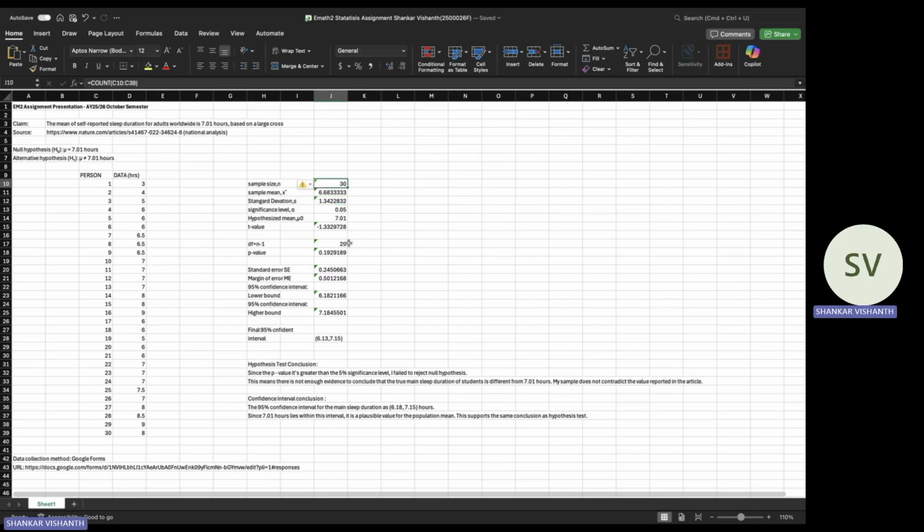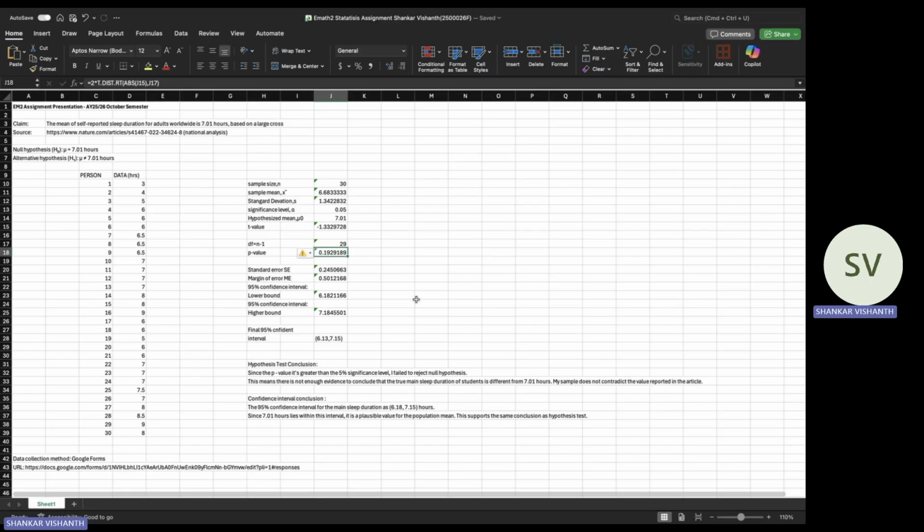First, I calculated the standard error, where SE is equal to standard deviation over the square root of sample size, which gives 0.2451. Next, I calculated the t value, which is sample mean minus hypothesized mean over the standard error SE, which gives minus 1.33. With 29 degrees of freedom, the p-value is approximately 0.193.